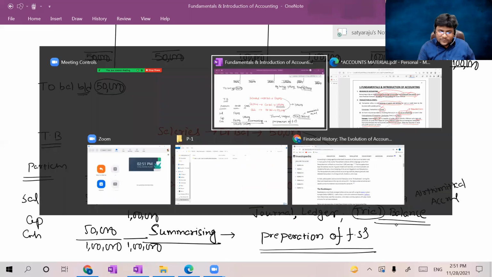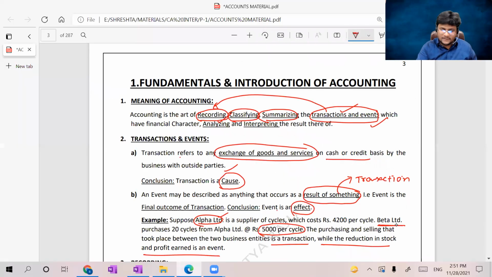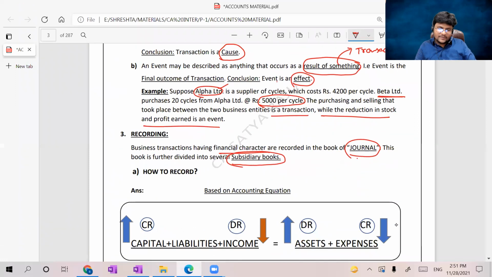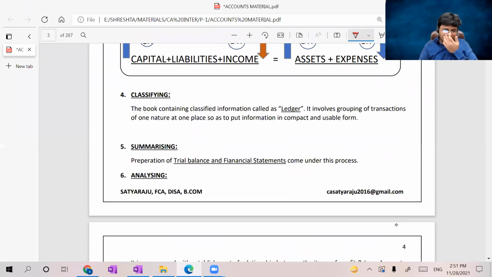Now, just a moment. Where I left in the material, let me continue. After recording, I saw the summarizing. Sir, summarizing the book containing the classified information is called the ledger. It involves a grouping of transactions of one nature, similar nature, at one place so as to put information in compact and usable form.